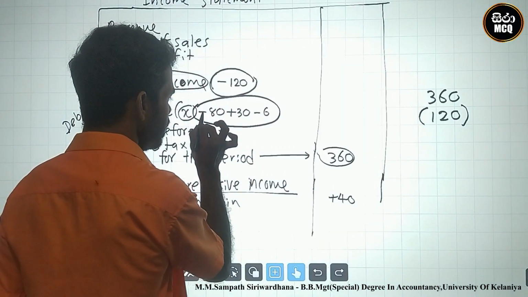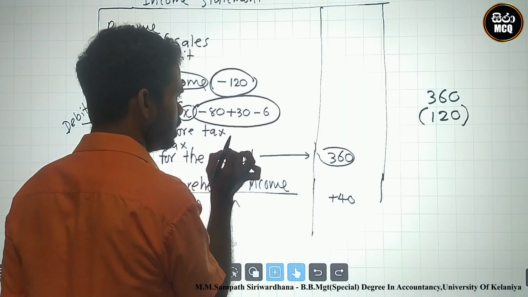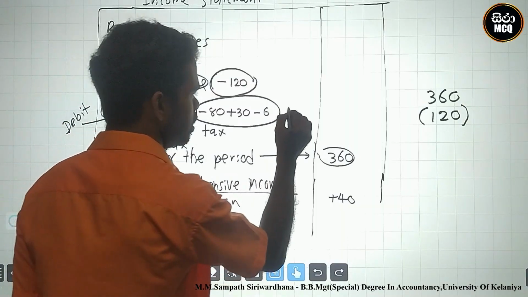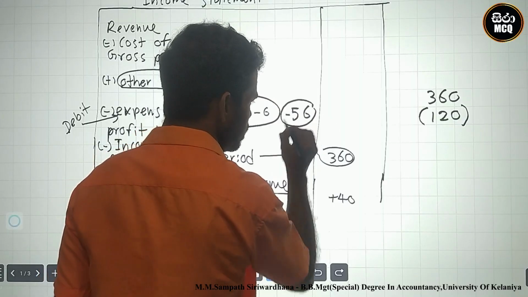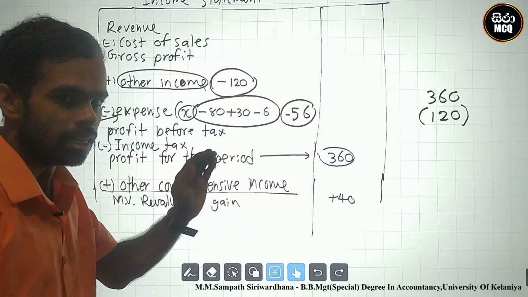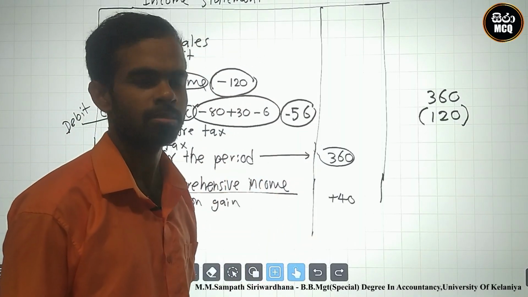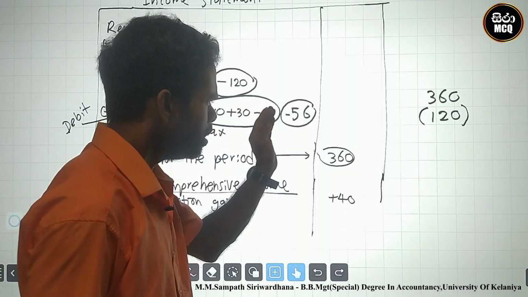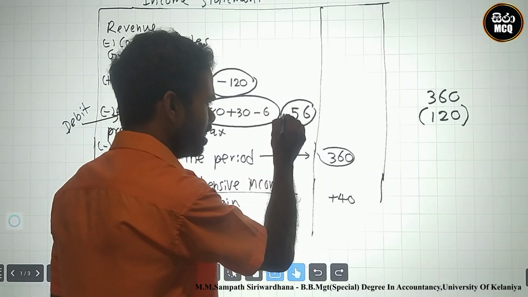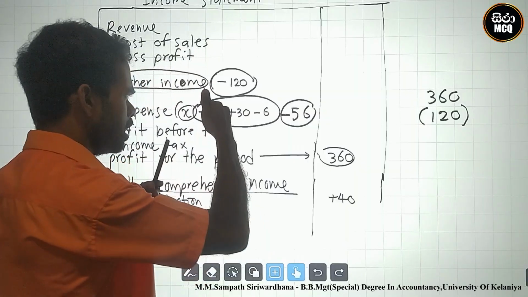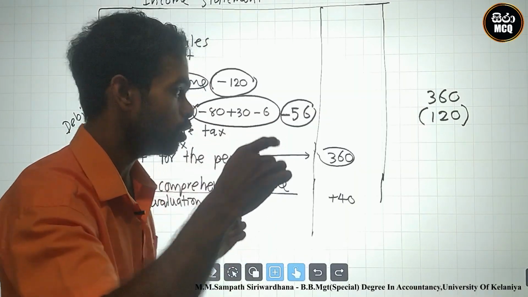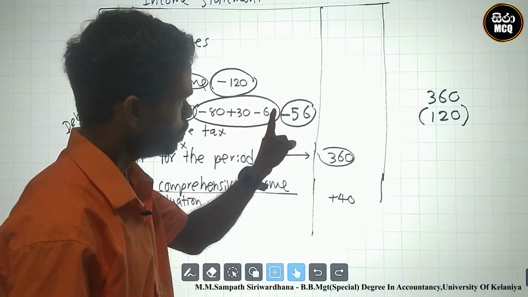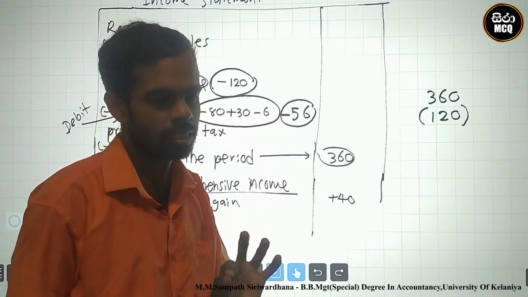What is that? Minus 80 plus 30 minus 6. This is minus 56. Minus 56 means deducting from expenses. Expenses are being eliminated. Deducting expense means we must eliminate this. The minus 80 eliminates this 80 from expense. This minus 56 is the final result.